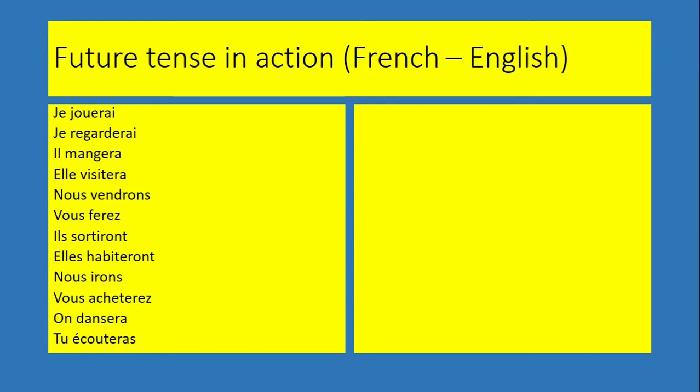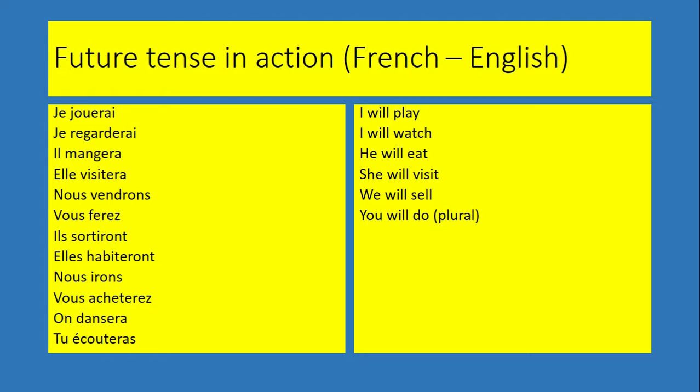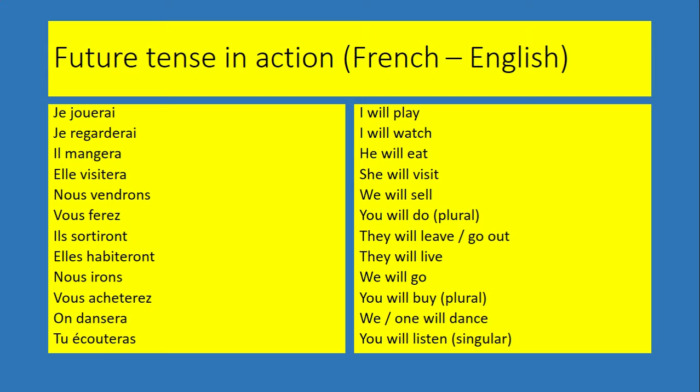Okay, here's some examples. So why don't you press pause and just see if you can translate these before I reveal the answers. Here are the answers. Notice with the vendre here, the e of the infinitive has been knocked off. Vous ferez, that's an irregular one. That's the irregular future stem of faire. Hope you know the verb sortir, which means to leave or to go out. Nous irons, again, that's the irregular future stem of the verb aller, and the rest are fairly straightforward.